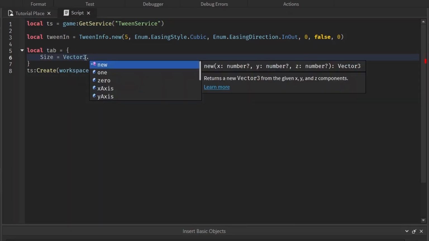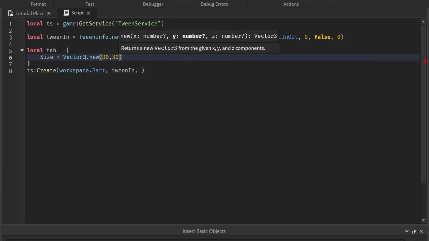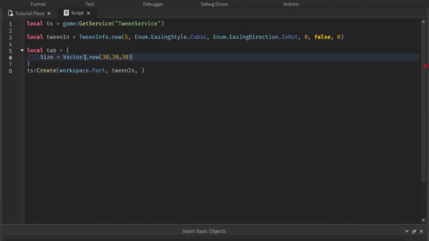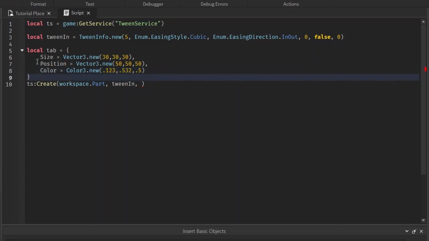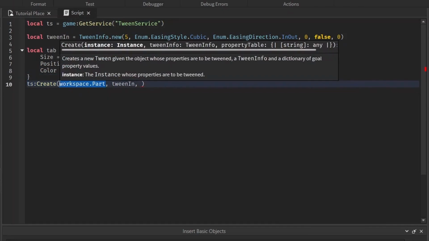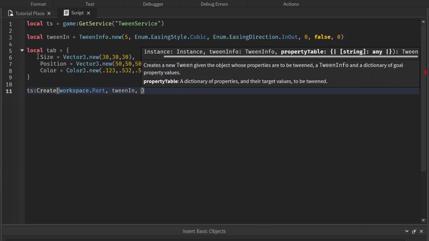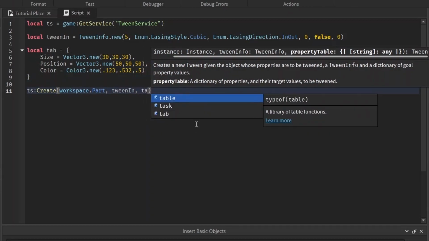So let's say Vector3 dot. You want this to grow big. 30, 30. And remember, it's a table, so you have to put the comma at the end to separate the values. And then maybe you want to change its position to, I don't know. You can pick any property you want as long as it belongs to this object that you said right here. Once you're happy with that table of properties and values, you can set that table in as the third and